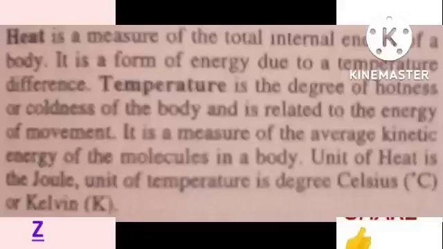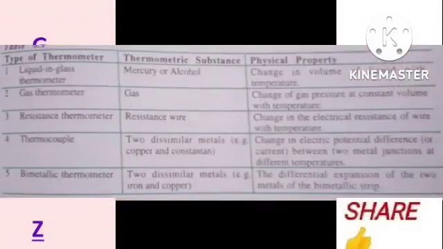It's a form of energy due to the temperature difference, whereas temperature is the degree of hotness or coldness of the body, and it is related to the energy of movement. It's the average kinetic energy of the molecules of the body. Unit of heat is joules, while unit of temperature is degrees Celsius or Kelvin. Now let's talk about the temperature.